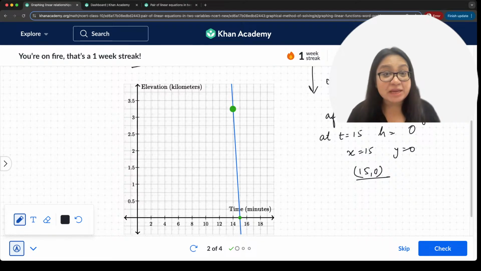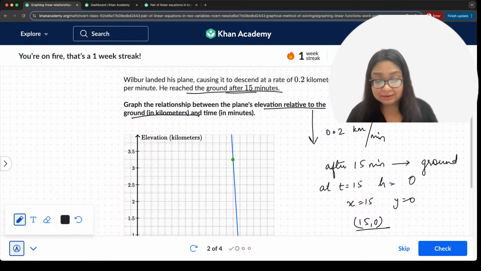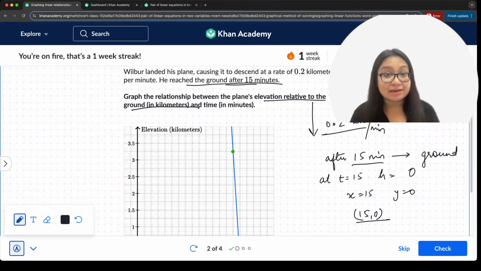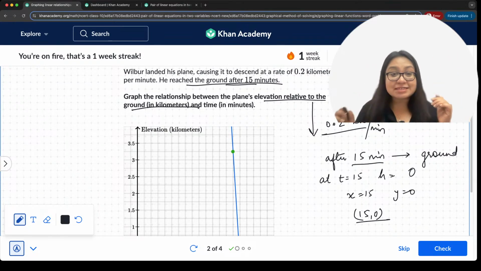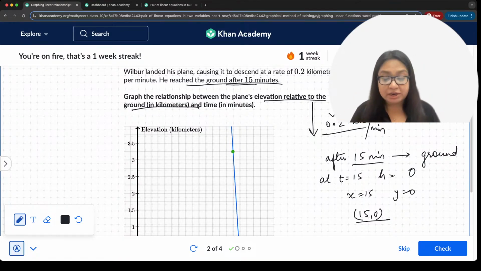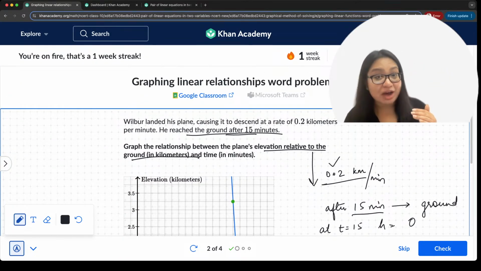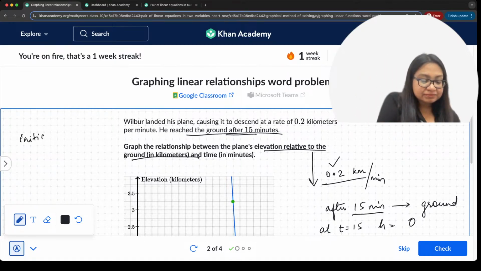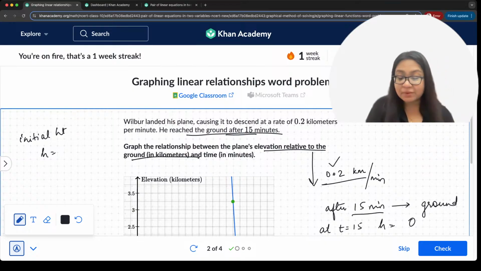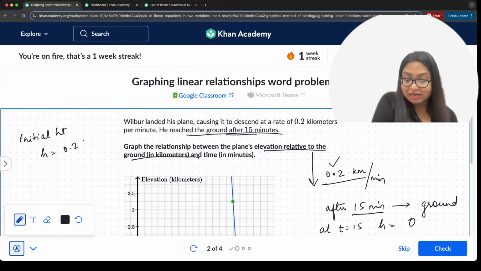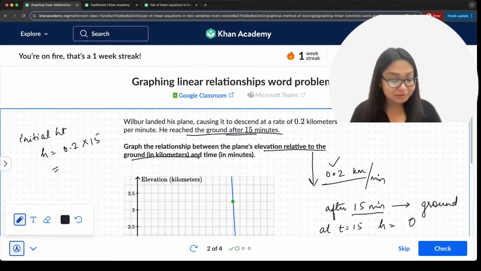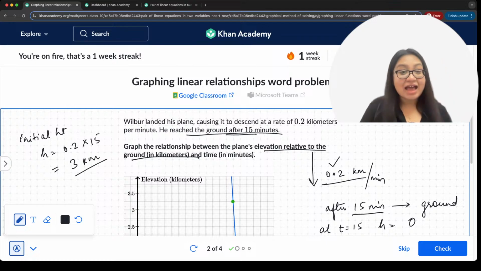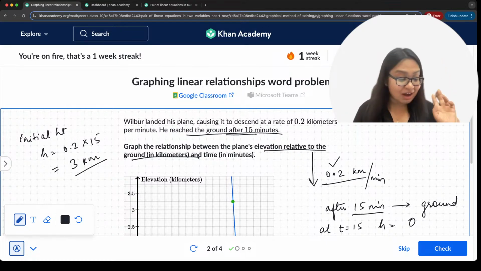And the next point will be, he started with a descent of 0.2 kilometer per minute, and after 15 minutes he has descended. So where was he? He's coming down at a rate of 0.2 kilometer per minute, and he's down after 15 minutes. So what is his initial height? Initial height will be h is equal to 0.2 multiplied by 15. That is equal to 3. Okay, 3 kilometers.